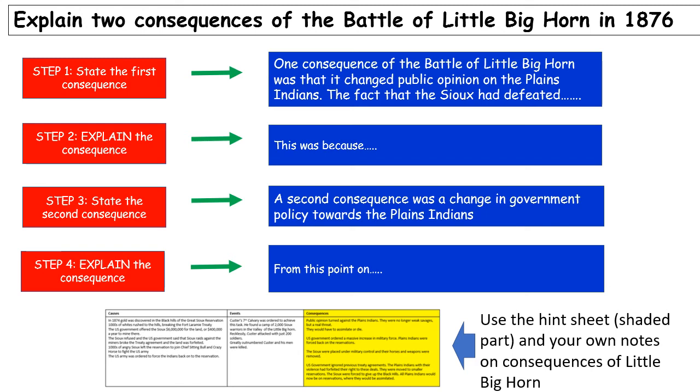Now, to do this well, you've obviously got your notes from last lesson, but you've also got the little hint sheet that you can see here, the shaded part, and obviously your own notes. And you can see that shaded part if you download this PowerPoint from Firefly. So this next task is just to create an answer to this consequence question. Pause the slide and off you go, Year 10.